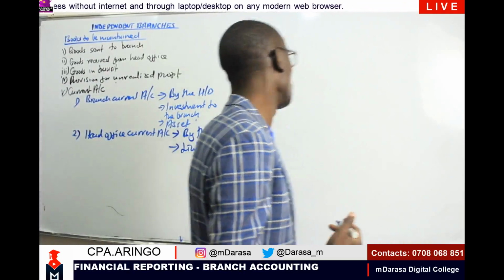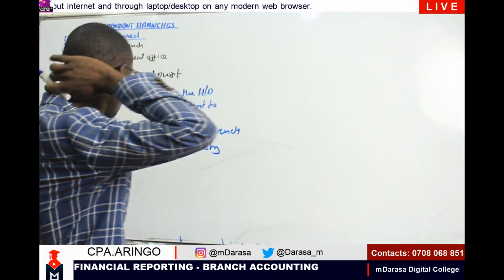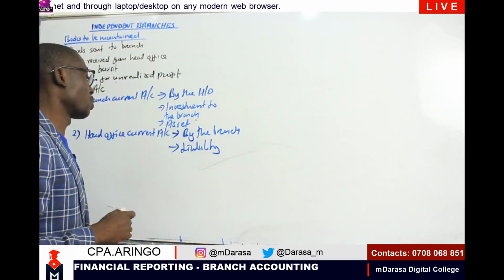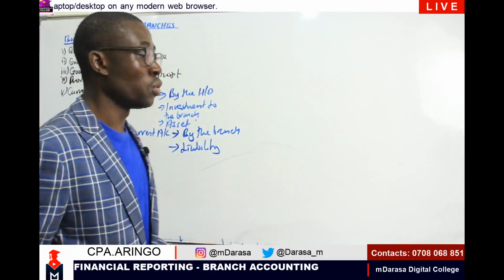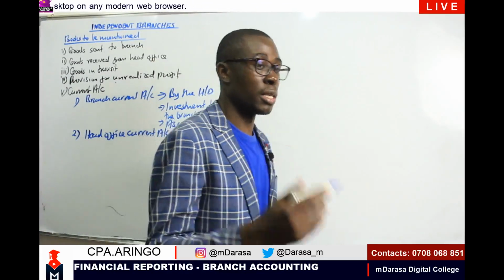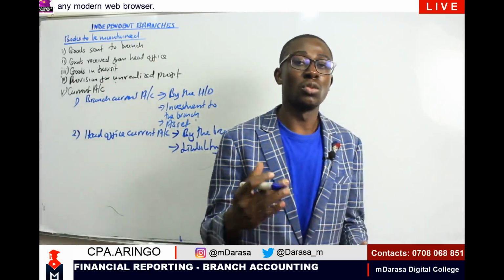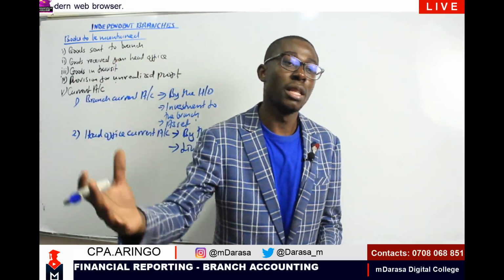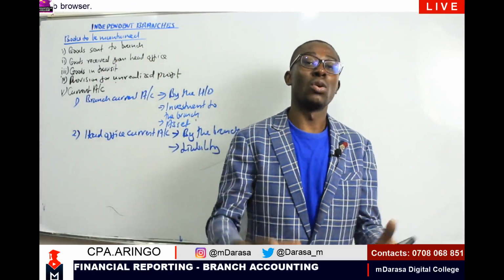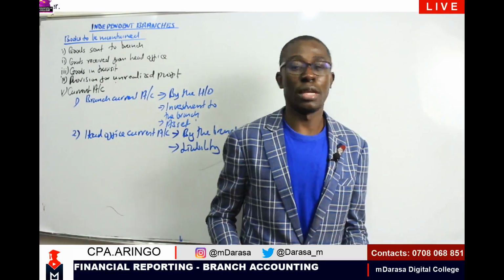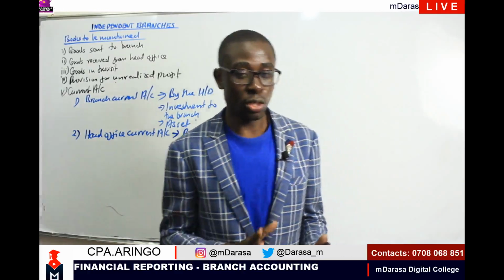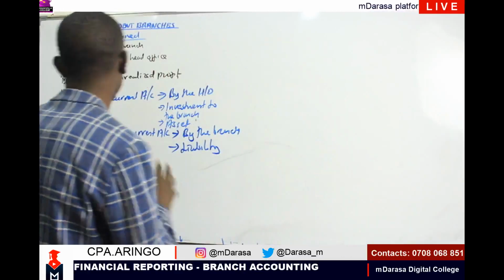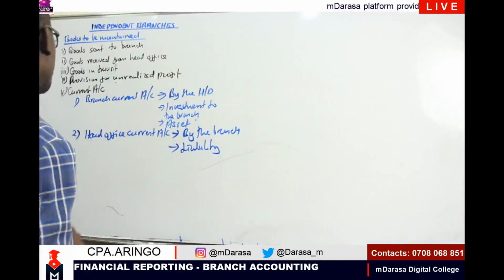So it is a liability to the branch, meaning this is what you are owing the head office, but not the enterprise as a whole. So these are the common accounts that we'll be looking at.